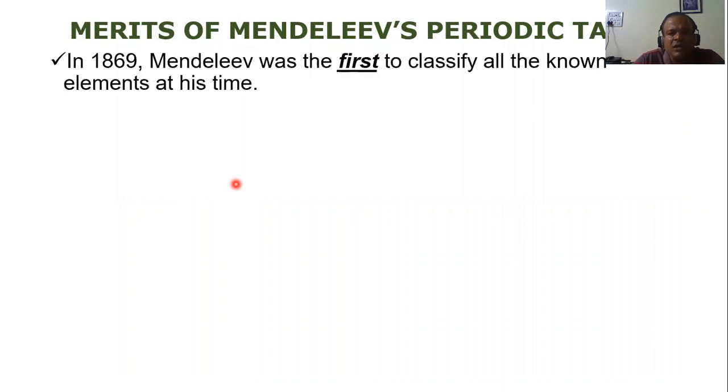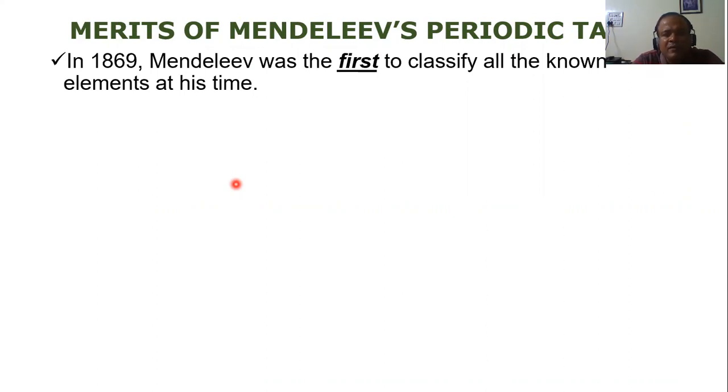In 1869, Dmitry Mendeleev, the Russian scientist, was the first, very important, to classify all the known elements at his time. Before this, Dobereiner could only classify 5 triads, 15 elements.